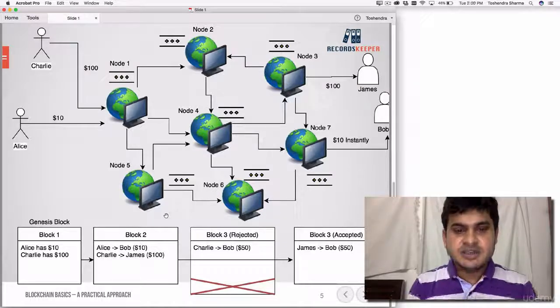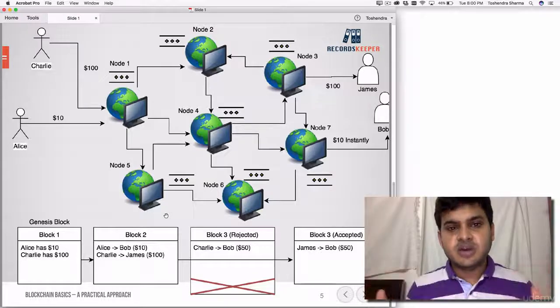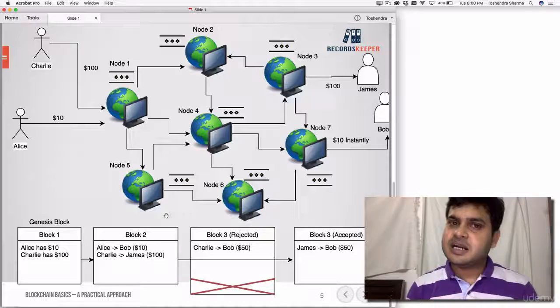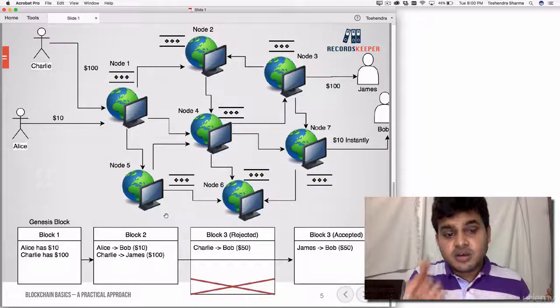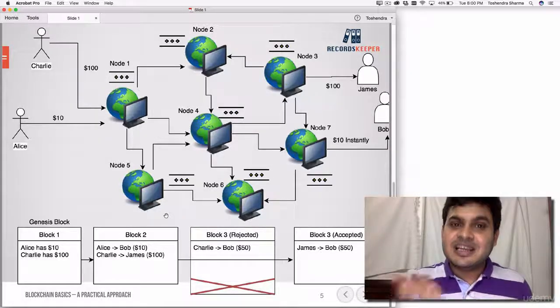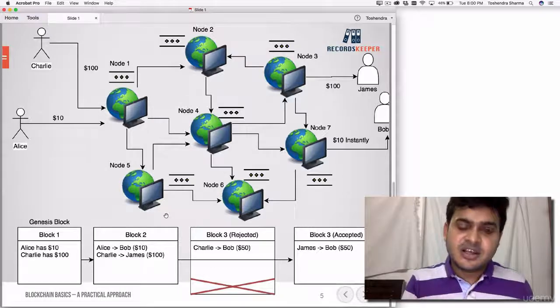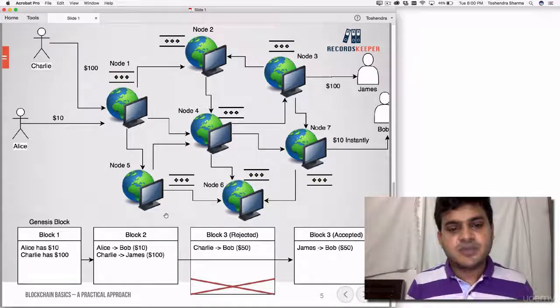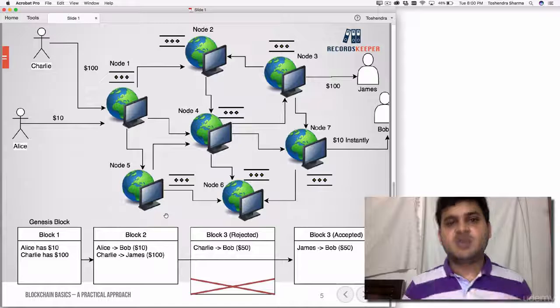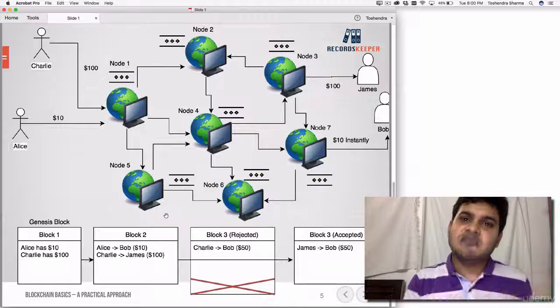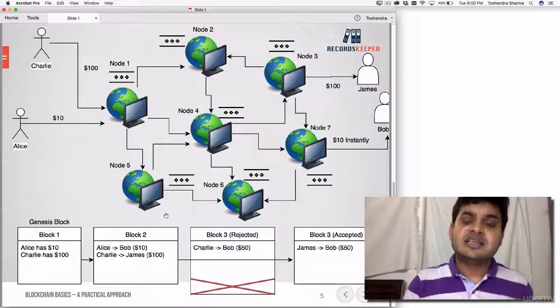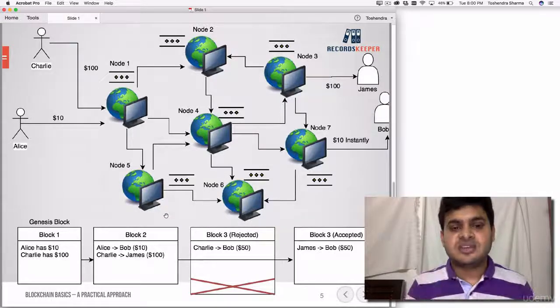So when this happens, he will announce the transaction to everyone in the node in the blockchain. Then the miners will receive the information and will identify, because they have the entire copy of the blockchain, they can easily conclude that Charlie does not have money left in his wallet. So they will reject the transaction instantly and ignore it, and will continue working. So this way it's easy. Everybody is aware that Charlie doesn't have money, so he cannot spend the money two times. That's called the double spend problem that has been handled here.